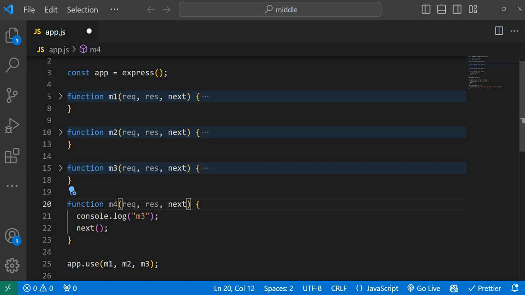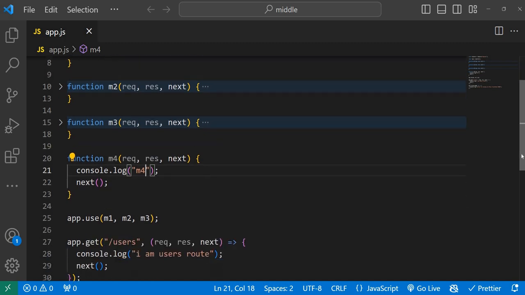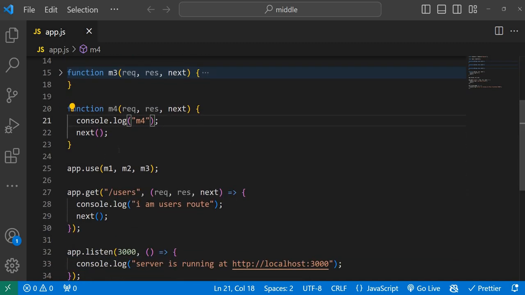This is M4, and I'm going to put this M4 after this user's route, in a sequence. Just imagine that M1, M2, M3 are in a line, in a queue. After that, it should go for a user's route. After that, we should execute M4, and we are giving responsibility of finishing that request response cycle to M4, like a finisher, like Mahendra Singh Dhoni. Okay, so let's see. This is M4.